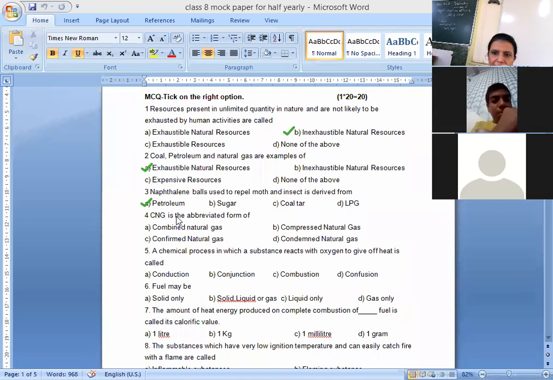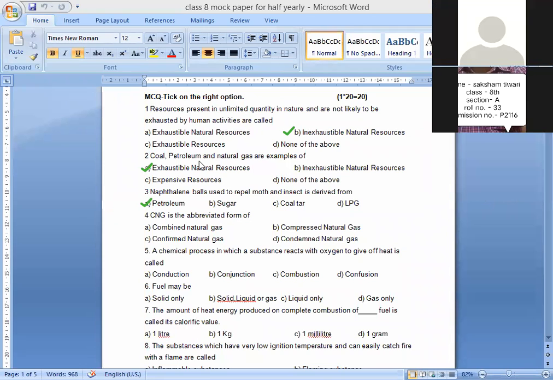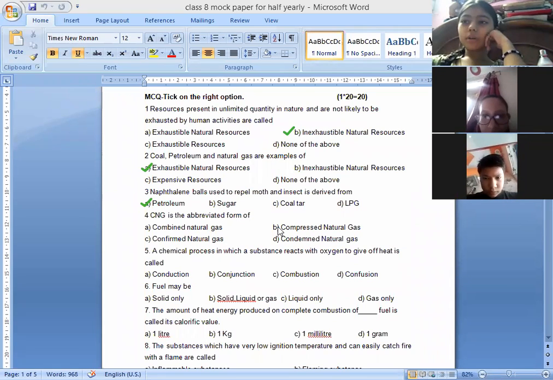Next, CNG is an abbreviated form of compressed natural gas. Neha Jain, kindly give the answer. Ma'am, CNG is compressed natural gas.